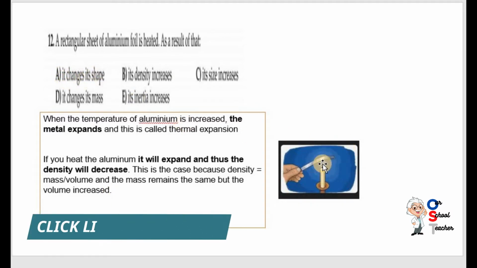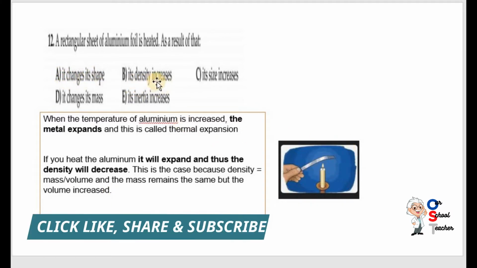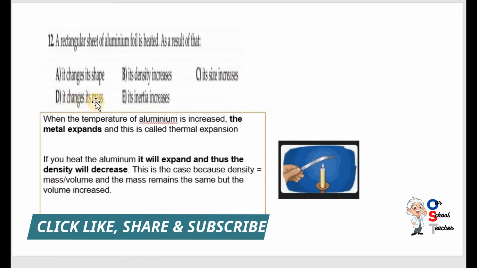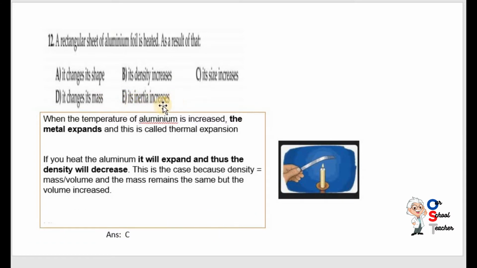No, it is still a rectangular shape. Its density increases? No, density decreases. Its size increases? Yes, its size increases. It changes its mass? No, no change in mass. Its inertia increases? Inertia is directly related with mass, so since mass doesn't change, inertia doesn't increase. Inertia is not related with heating. Inertia is another property.